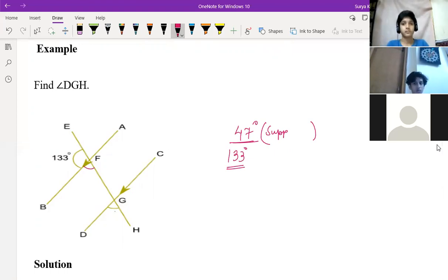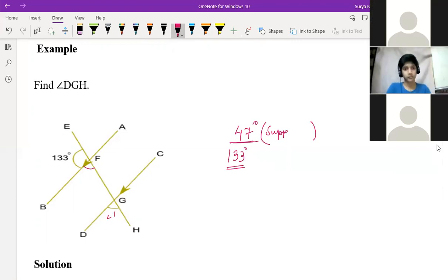So see, if you are finding this angle, put angle 1 and this is angle 2. Angle 1 is equal to angle 2. So angle 2 plus 133 is equal to 180 degrees. You can say linear pair also. So many ways are there to explain. Ashini, how did you find 133 degrees?